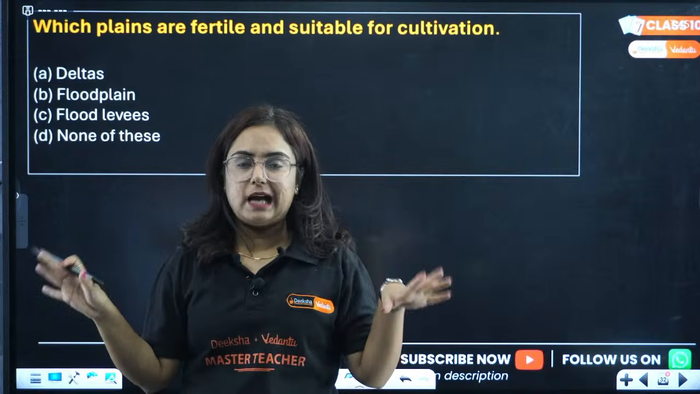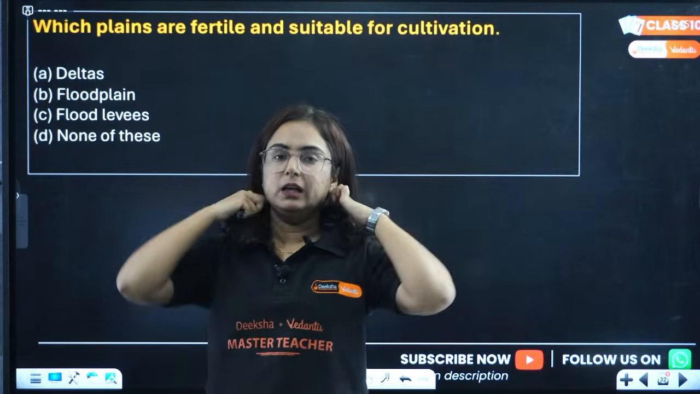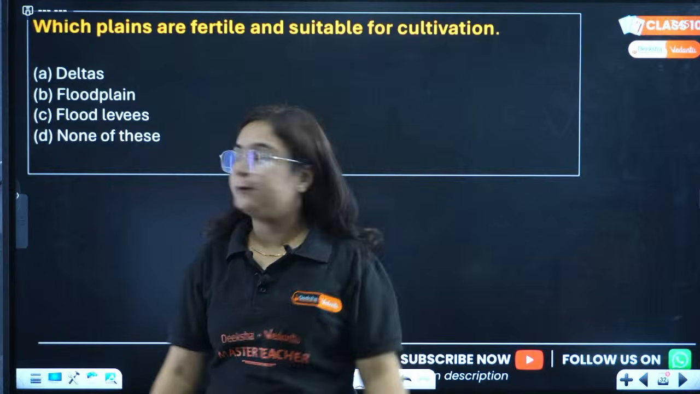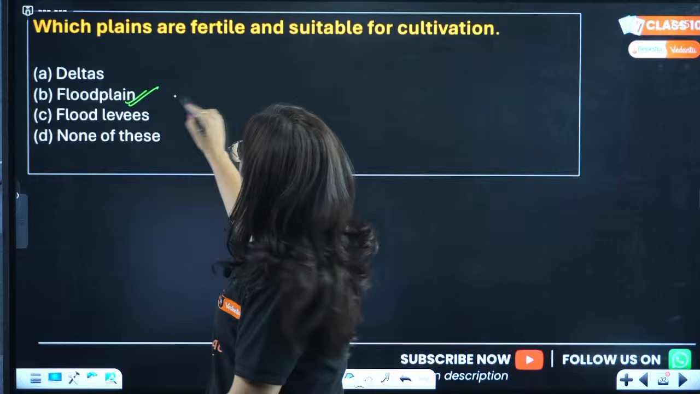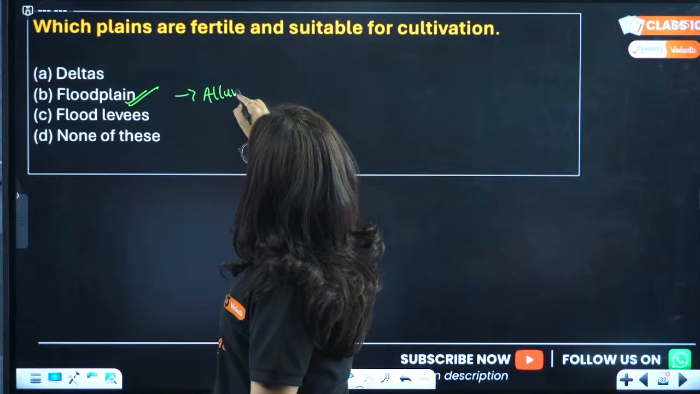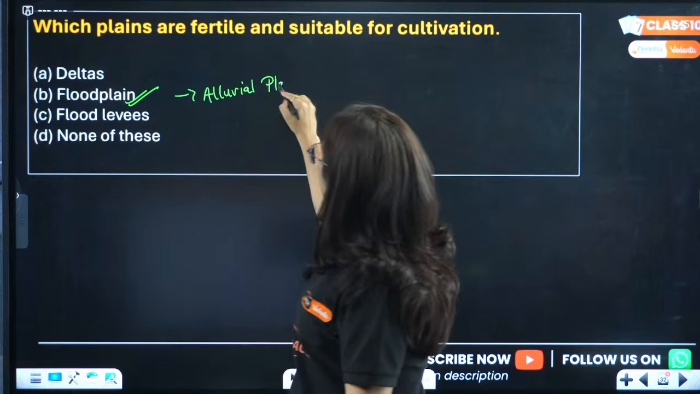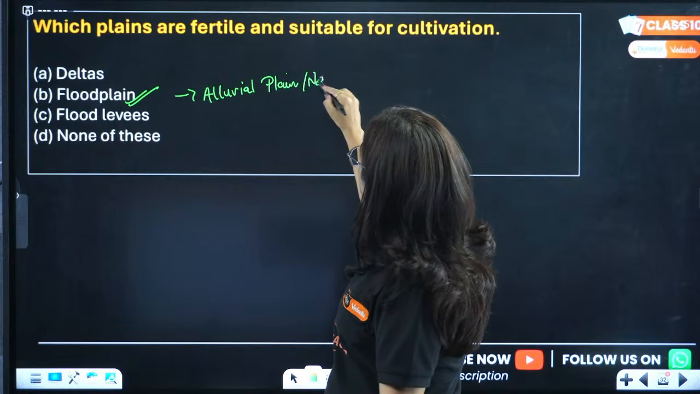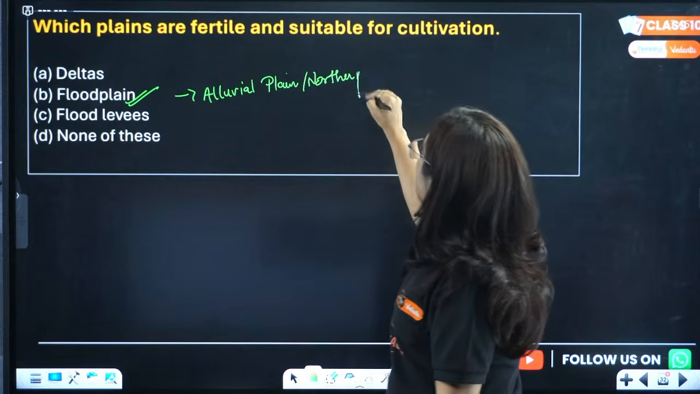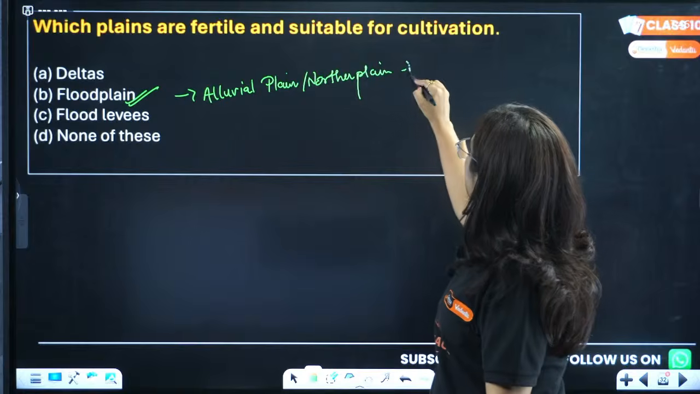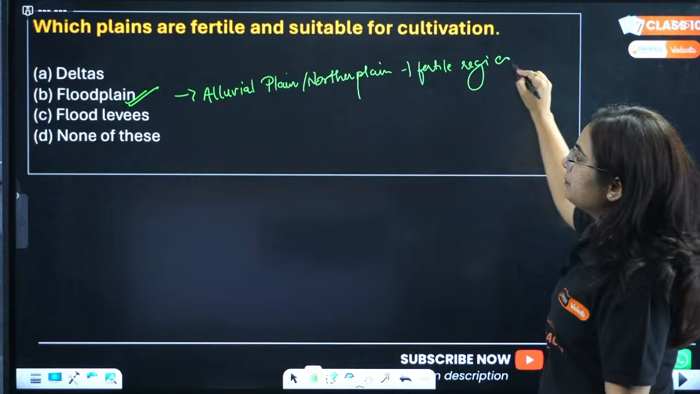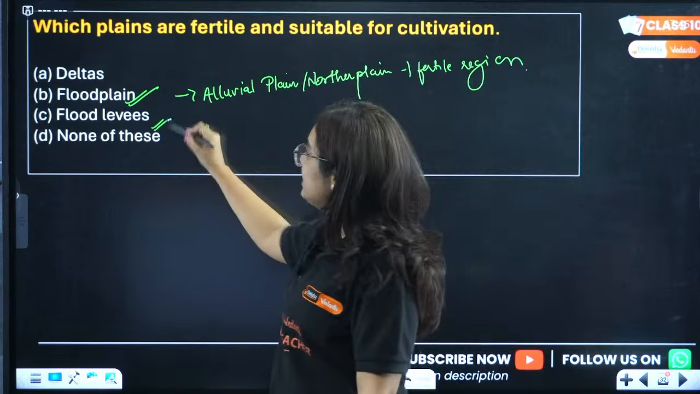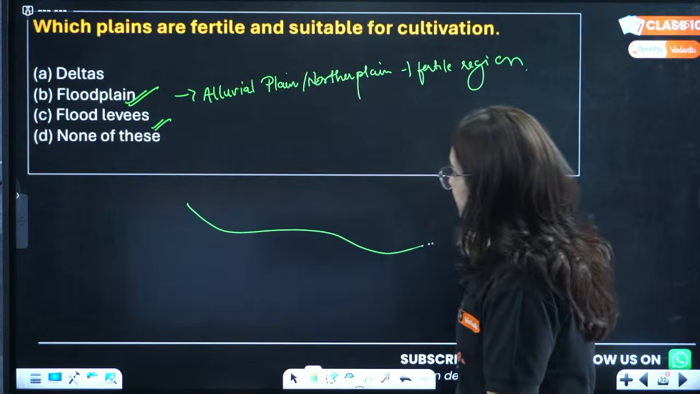So beta, delta cannot be that fertile because a lot of sediments are there. Floodplain is the fertile area, like the alluvial plain formed in the northern plains of India. Alluvial plain, also referred to as northern plains in India, are the most fertile region of India. Right? If we talk about flood levees, so when rivers,